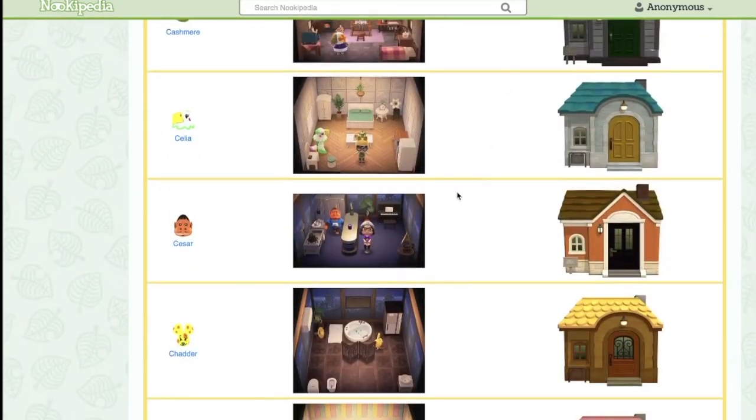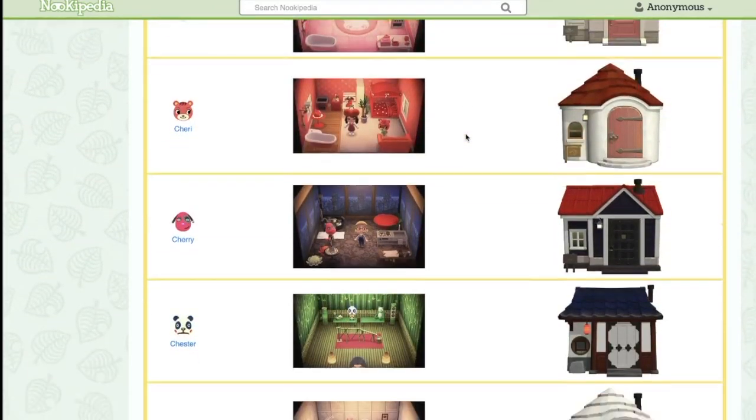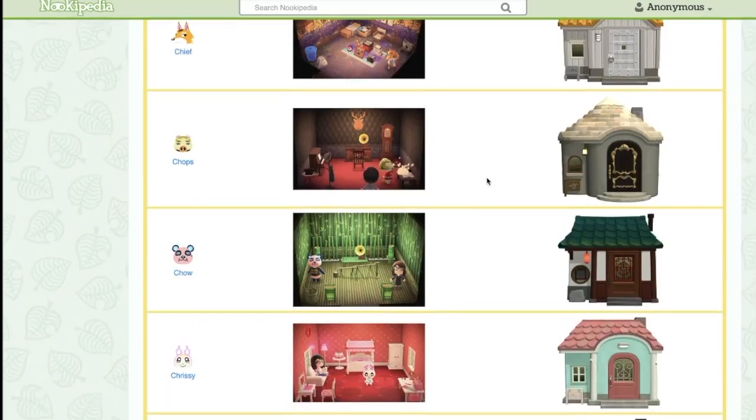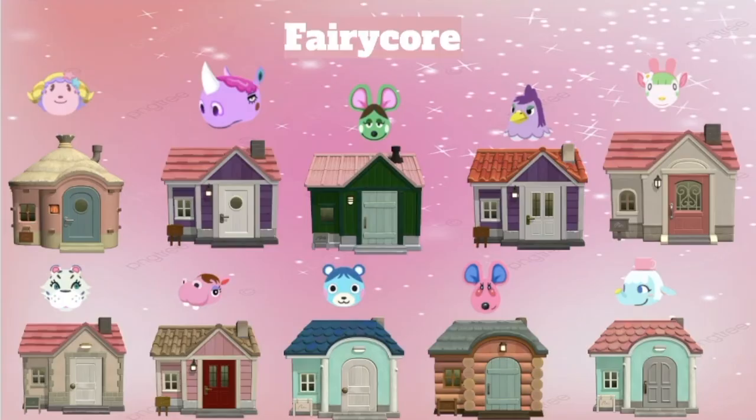As you can see, there's so many different types of villagers, and a lot of their houses do come with sort of a theme, so it's really nice for people who do enjoy doing themes, and it does help them. So I made a little slideshow of a bunch of villager houses that stood out to me, and I sort of sectioned them off into different themes.